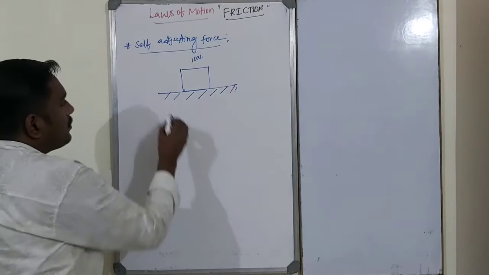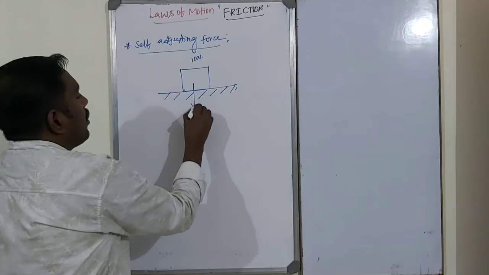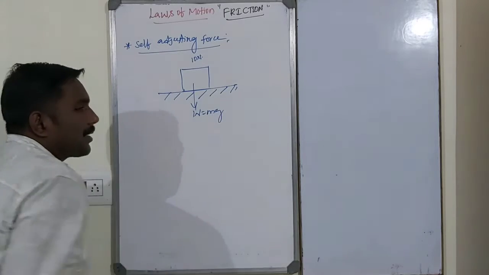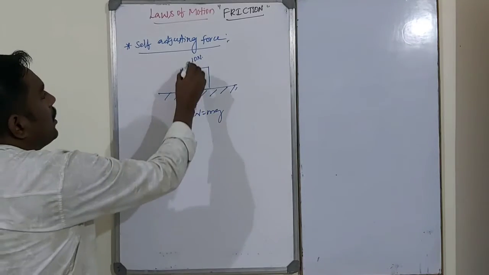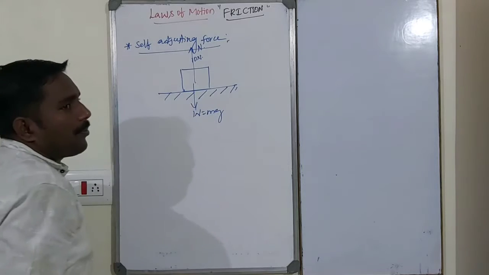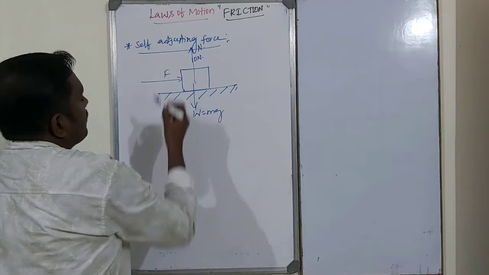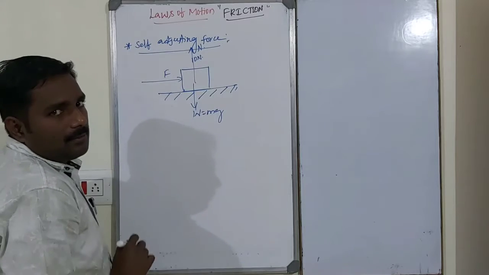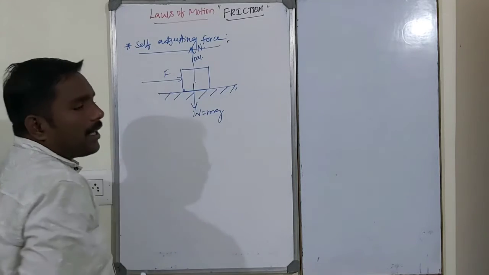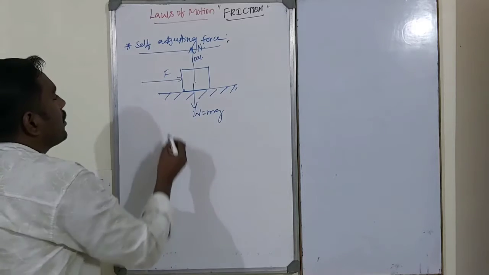The weight of the body always acts in the downward direction, so the normal reaction acts in the upward direction. Suppose some quantity of force is applied on the body. The body does not slide, does not move. Why? Because the applied force is smaller than the weight of the body.